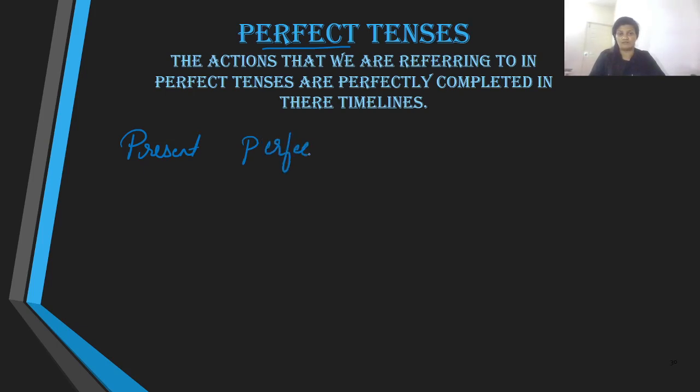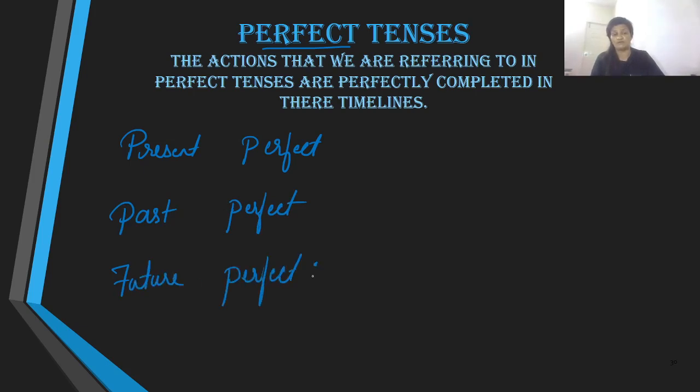And same is the case with past perfect. And same is the case with future perfect. When we say perfect tenses, we are discussing about the action that has been perfectly completed in present, past, and future.